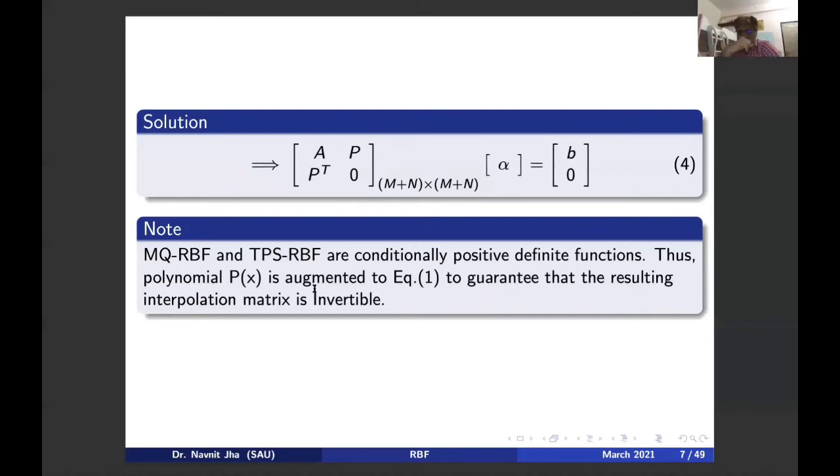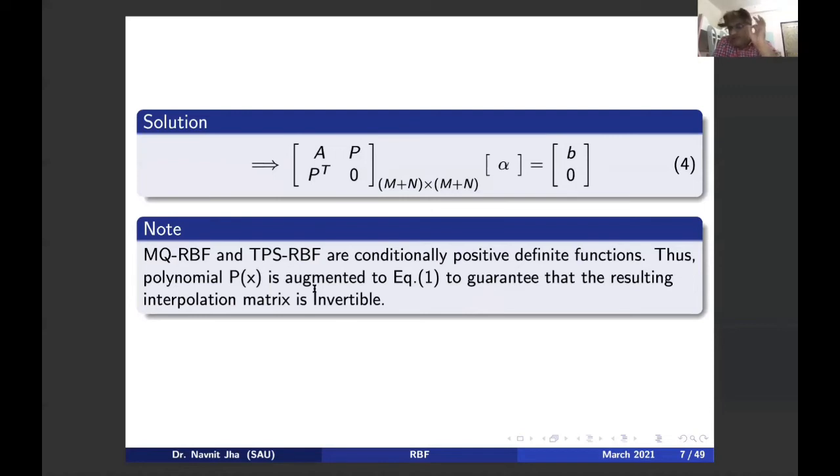So we have to see whether this matrix is invertible or not. That is why the polynomial P is added to the radial basis function definition. The uppercase P(x) is added, and that will ensure that this matrix is invertible.